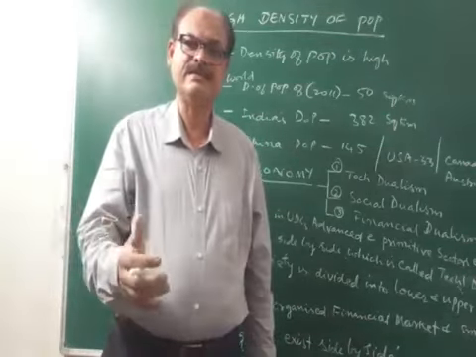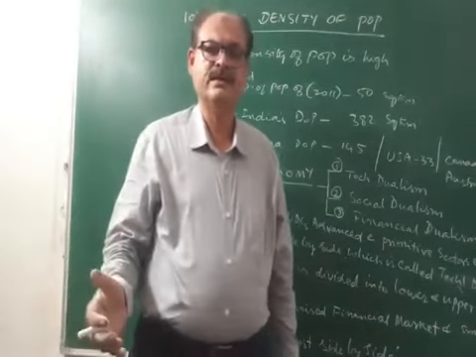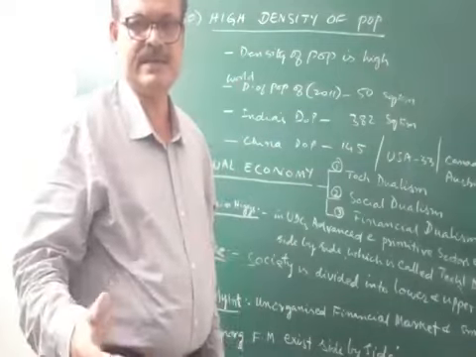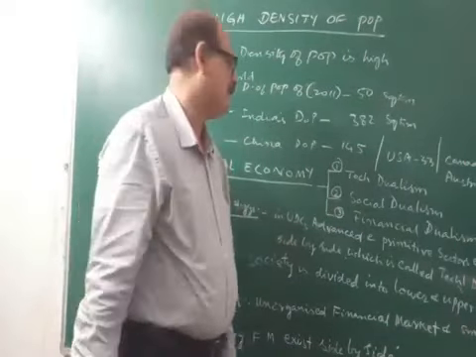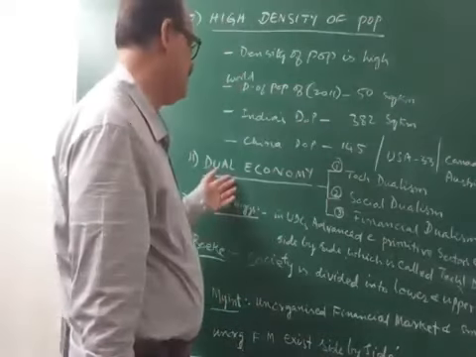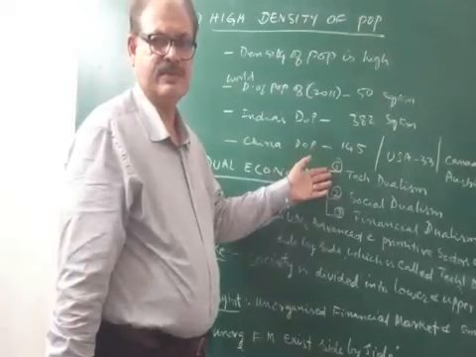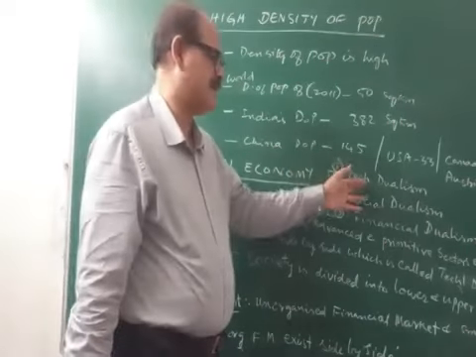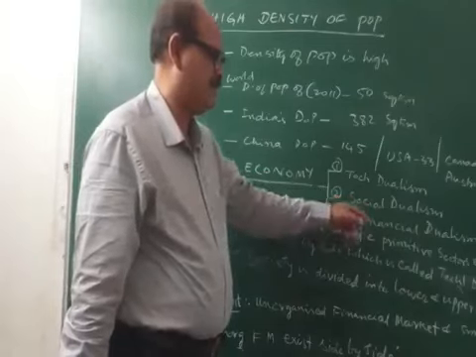If the most primitive and advanced sectors are there side by side in the economy, then that economy is known as a dualistic economy or dual economy. There are 3 types of dualism: technical dualism, social dualism, financial dualism.